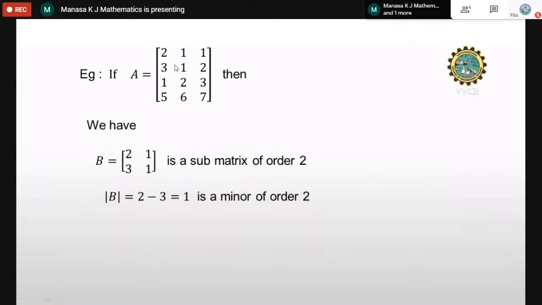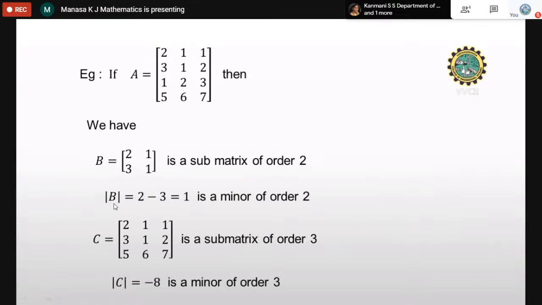So 2 1 3 1 is a submatrix of this matrix A, and the order of the submatrix is 2. Then we have to find the determinant of the submatrix. So the determinant is 2 minus 3, which is minus 1. So this is called a minor of order 2. The order will be the same for the submatrix and its determinant.